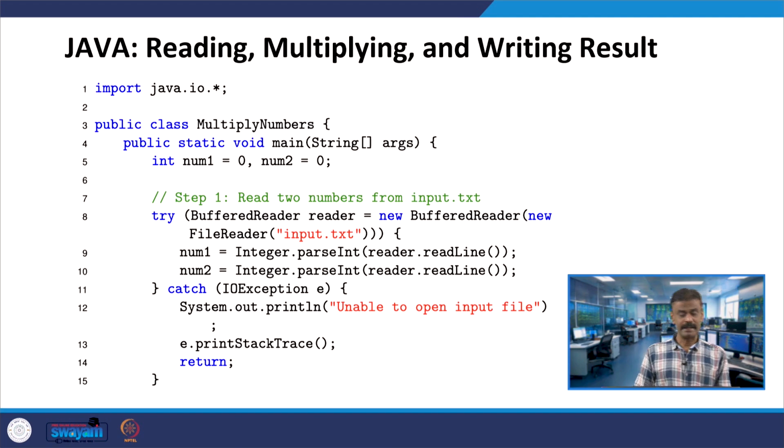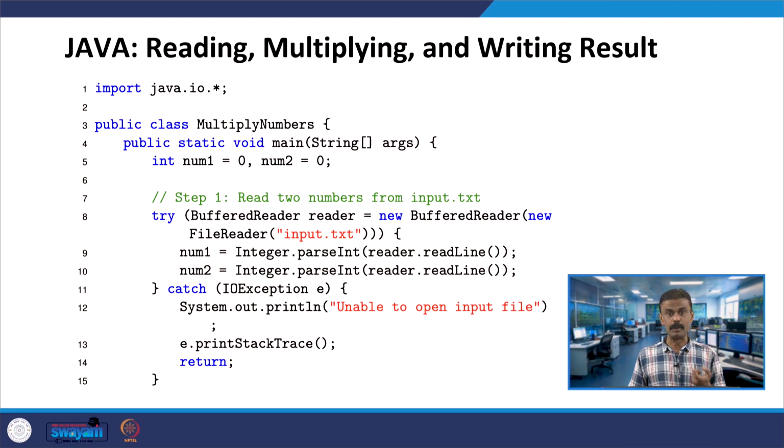So, now in the case of Java, what do you have to do? You have num1, let us say 0, num2 0, you are assigning. So, java.io.*, I put all the packages, star represents all, and now you have a try block, right. So, reader object under BufferedReader, this we had seen in the last class. You have a memory allocation with a constructor, and then you have a FileReader, alright. The FileReader will handle this input.txt.